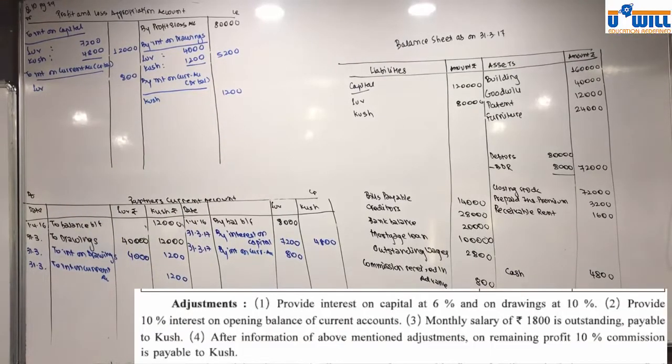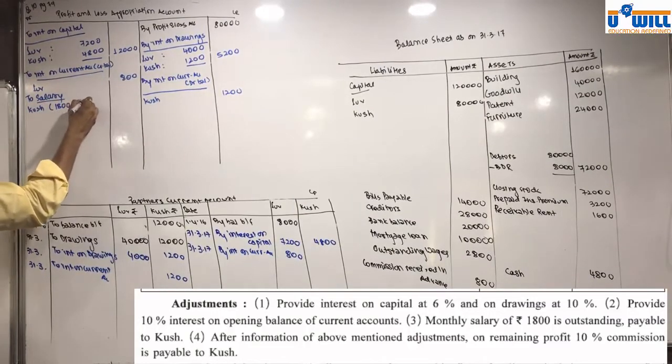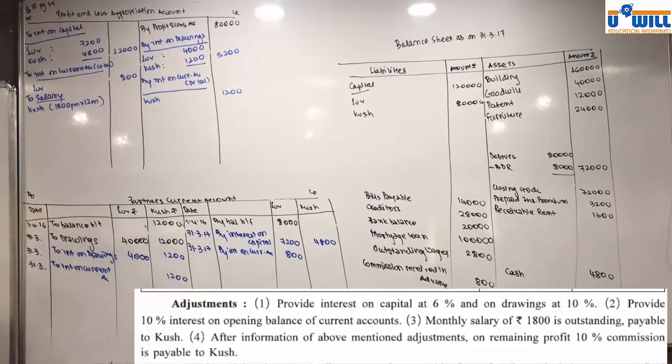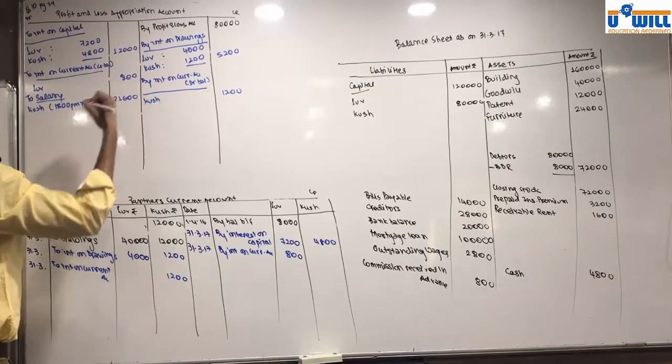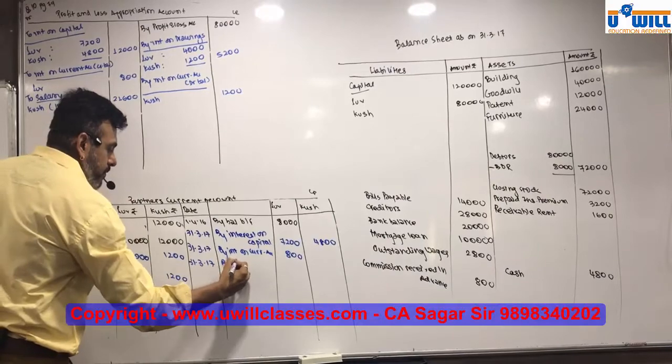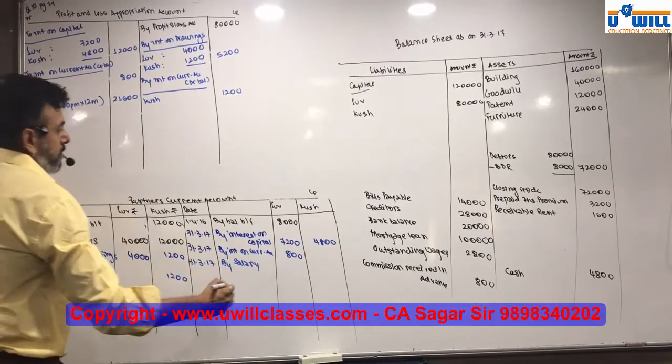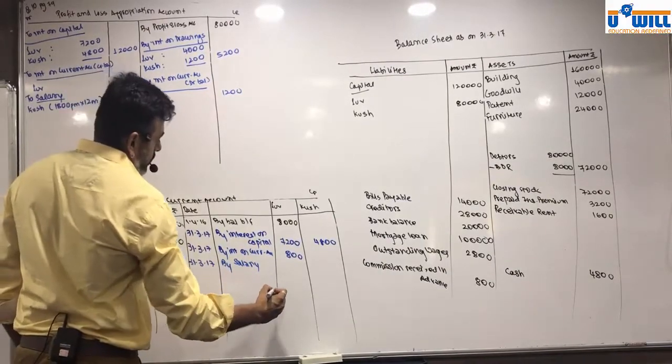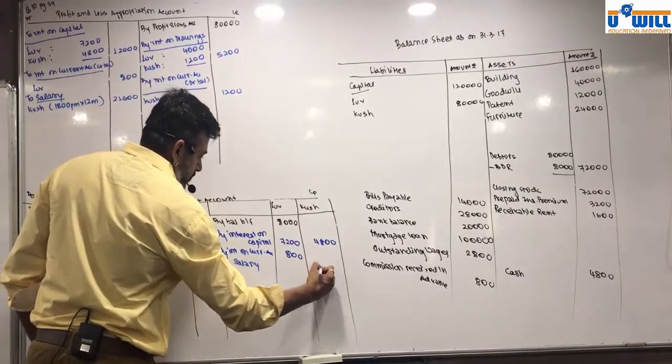Monthly salary of 1,800 is outstanding, payable to Kush. Write on the debit side, to salary, Kush. How much? 21,600. Second effect: by salary, 21,600, Kush.